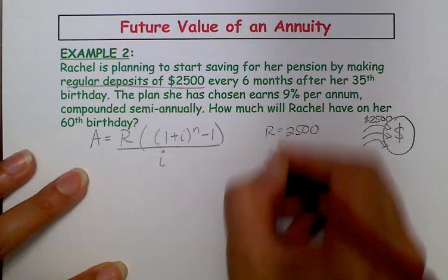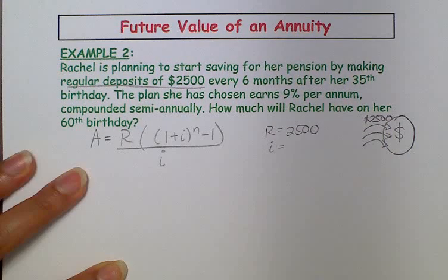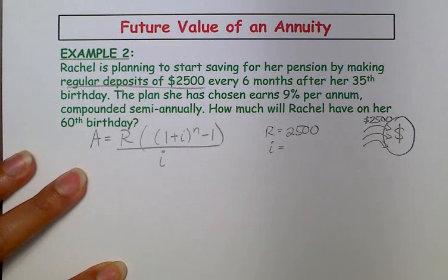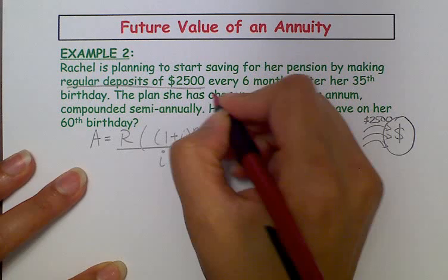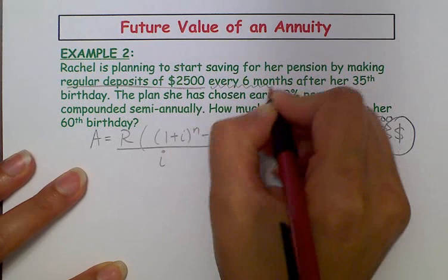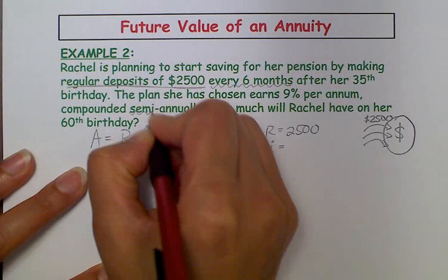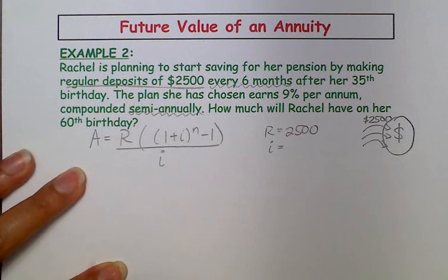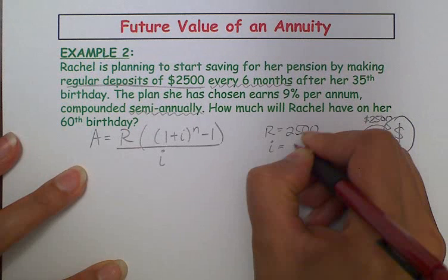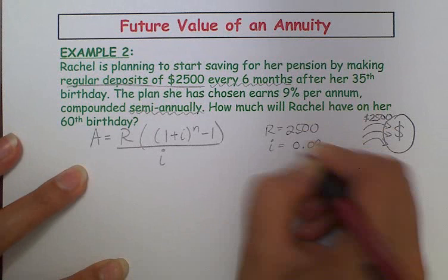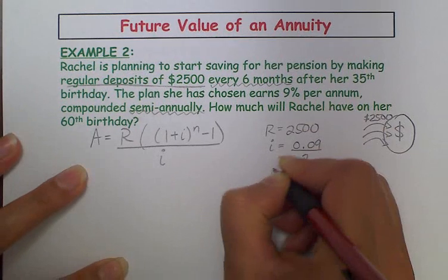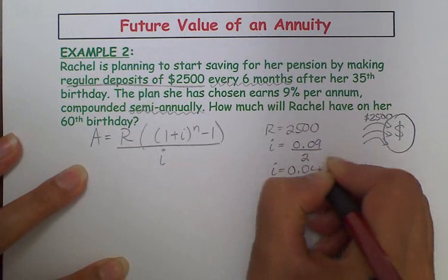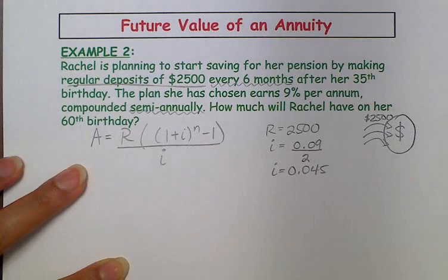Okay, the interest rate. Now, remember that in order for this to be an ordinary annuity, the compounding period and the payment period have to be exactly the same. So she's paying every 6 months, so that's twice a year. And interest is compounded semi-annually, and that is also twice a year. So far, so good. Her interest rate is 9% per annum, compounded semi-annually, so I need to divide that by 2. So there's her interest rate per compounding period.